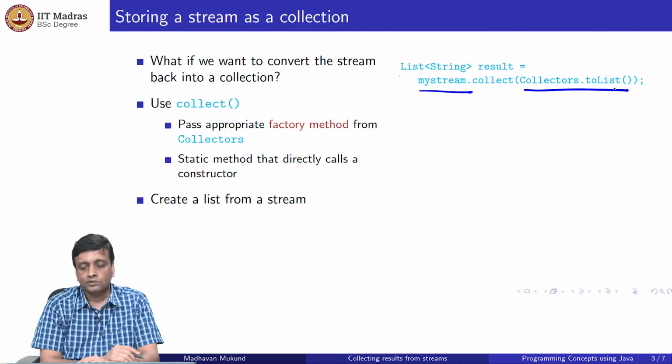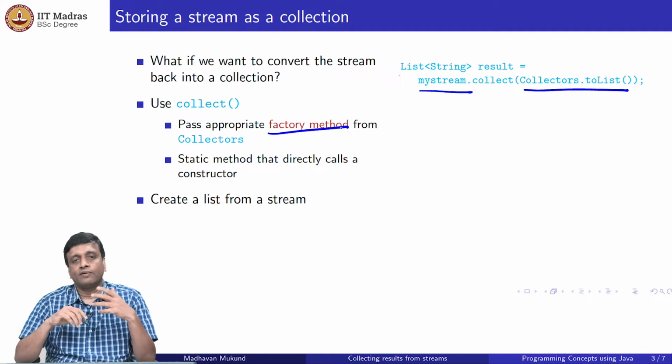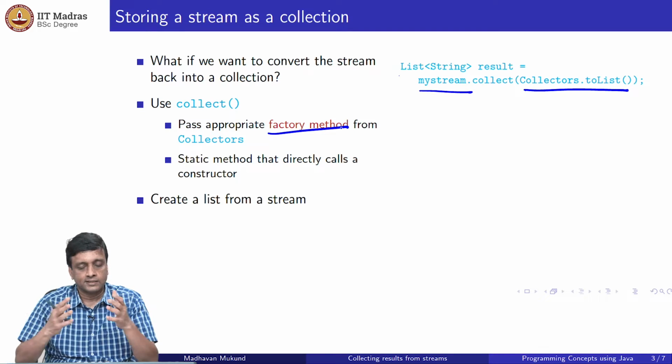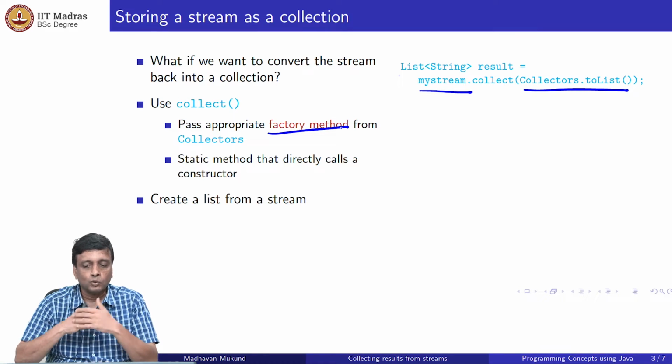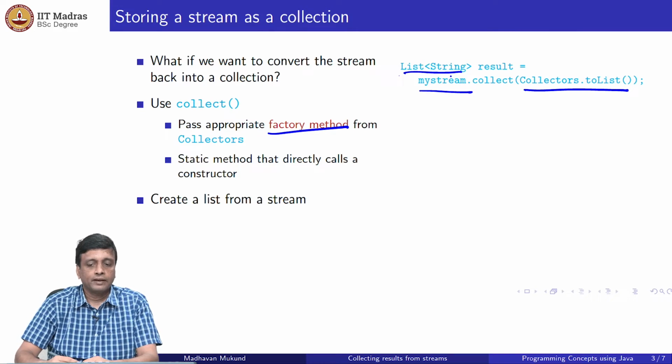is defined. So this is a kind of function which Java calls a factory method. What a factory method really is, first of all, it's a static method, something that exists in that collectors class, right? And it implicitly creates objects, so it implicitly calls a constructor. So what toList does is it calls a constructor which creates an object of this type, and then populates it with the values that are there in my stream.